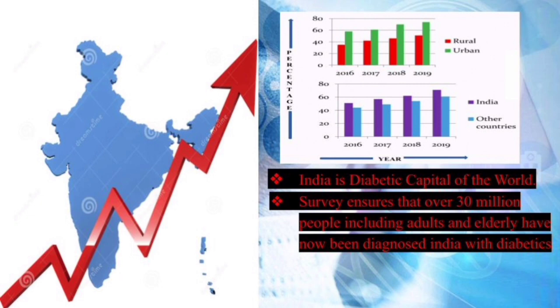India is the diabetes capital of the world. India is one of the biggest population nations on earth, in which surveys show that over 30 million people, including adults and the elderly, have now been diagnosed with diabetes. In rural areas the prevalence is approximately 3% of the total population. In urban areas it is expected to be 9%, as you can see in the graph on our slide.